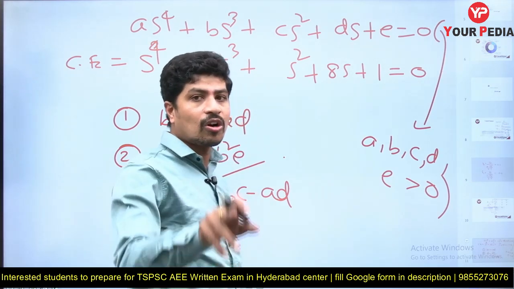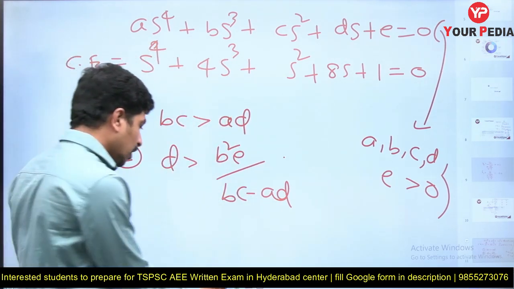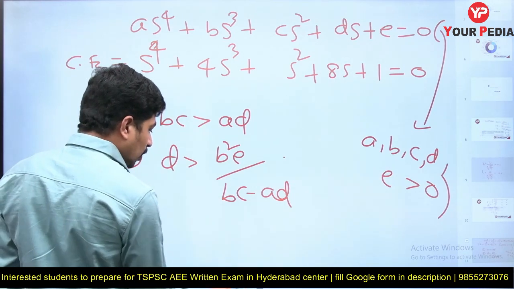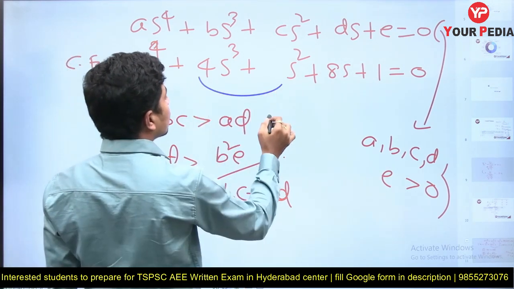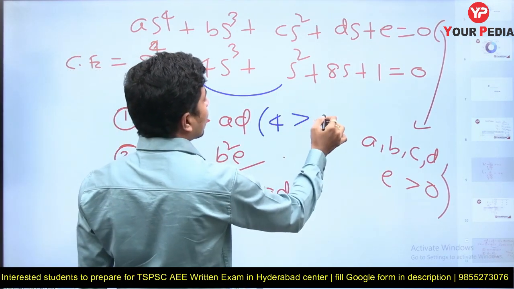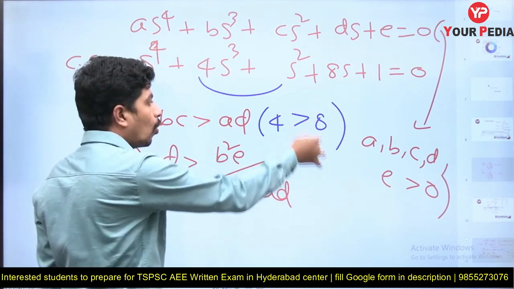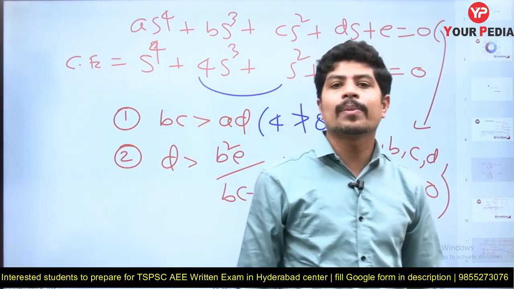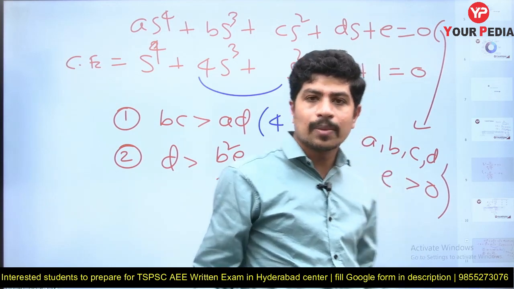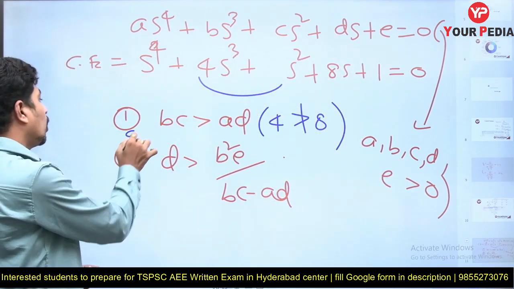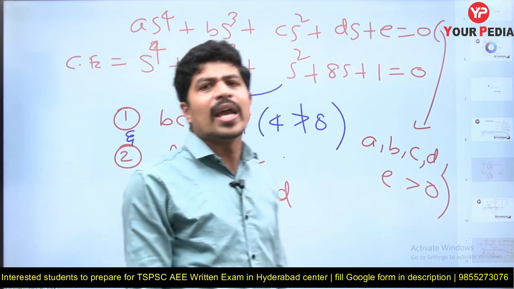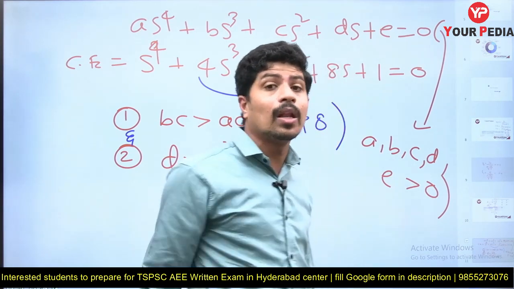But instead of that, I am going for a shortcut, that is BC must be greater than AD. Now you calculate what is BC. BC is 4, is it greater than AD, which is 8? No. Condition failed. System is stable, unstable? Unstable. System is unstable. Both must be satisfied. See, 1 and 2 must be satisfied for the system to be stable. If any one of those fails, I can say that system is unstable.